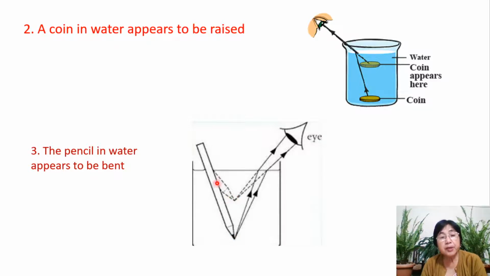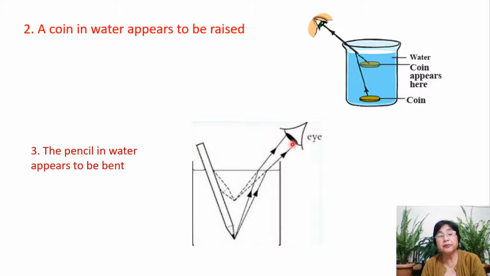Then you draw the pencil from this portion where it is immersed to the tip. You'll find this pencil now appears to be bent and short. Not simply bent, it appears to be short as well. Why is it so?